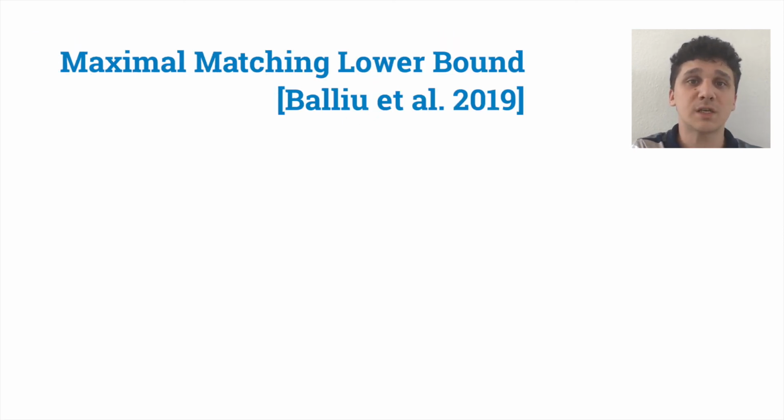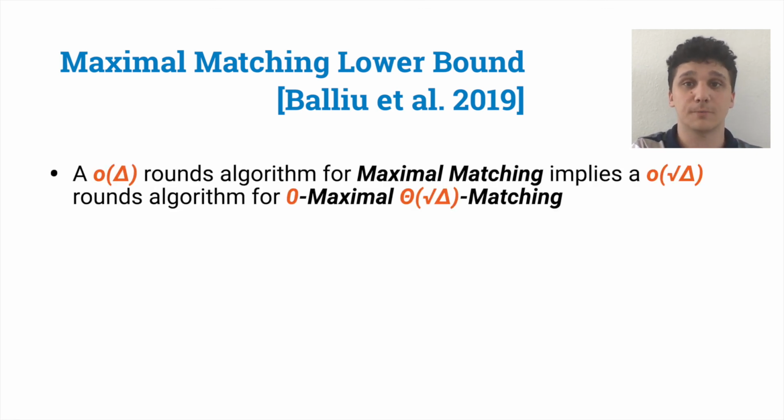Now, before seeing how we can prove our results, it is helpful to see the high-level idea behind the linear-in-delta lower bound that has been proved last year. The idea is the following. The first step is to prove that if maximal matching can be solved fast, then a variant of matching, that is zero-round maximal root-delta matching, can be solved even faster. More in detail, a sublinear-in-delta algorithm for the first problem implies a sub-root-delta algorithm for the second one.